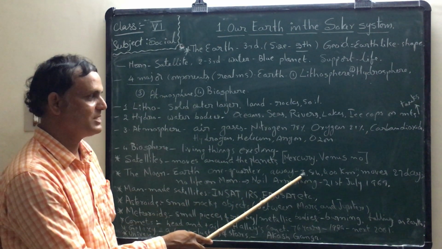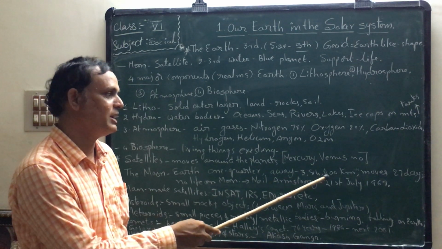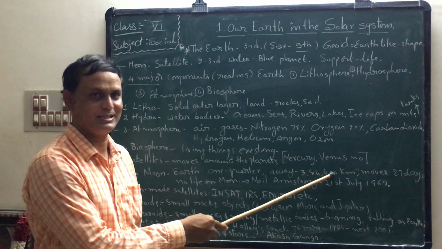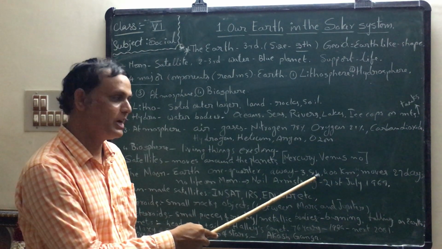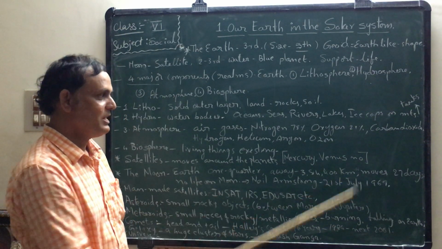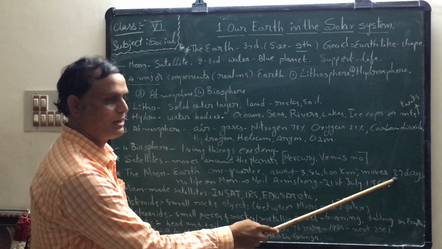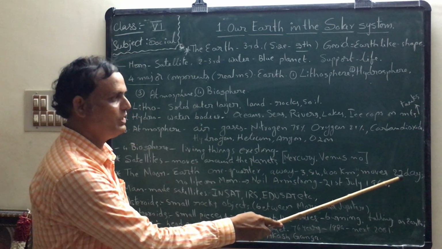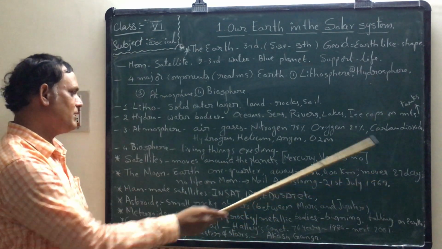How many kilometers far away? 3,84,400 kilometers. It takes 27 days to complete one revolution.